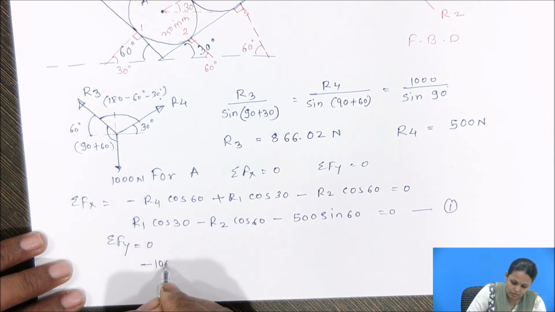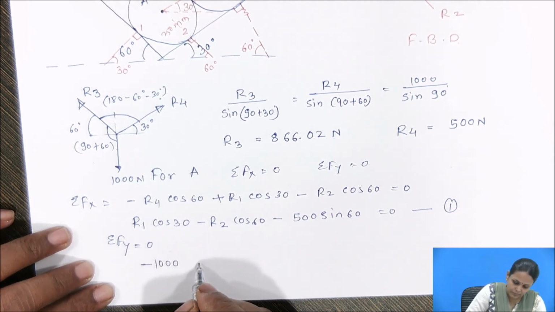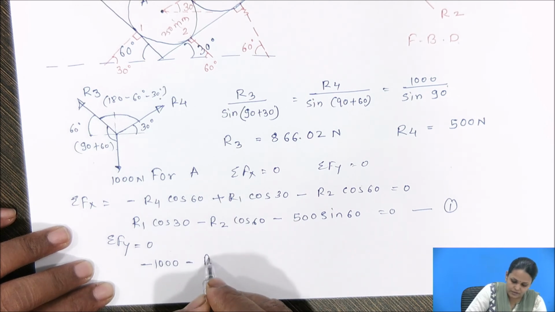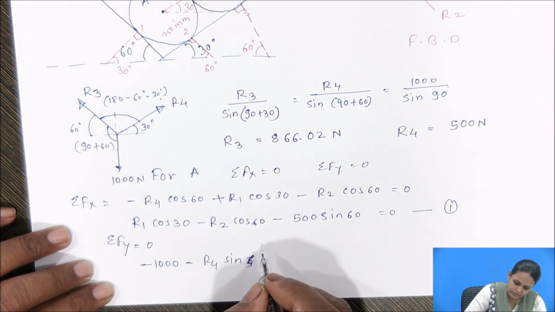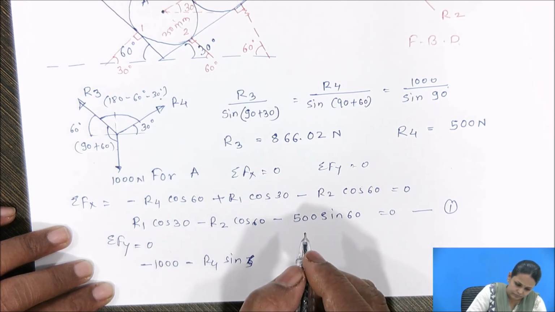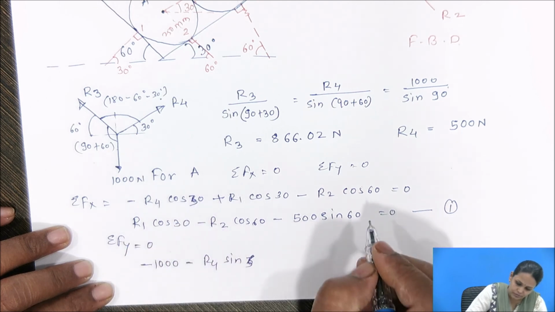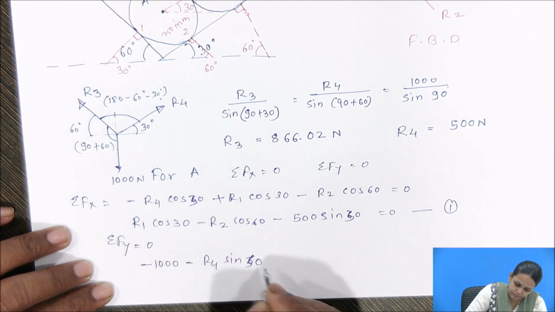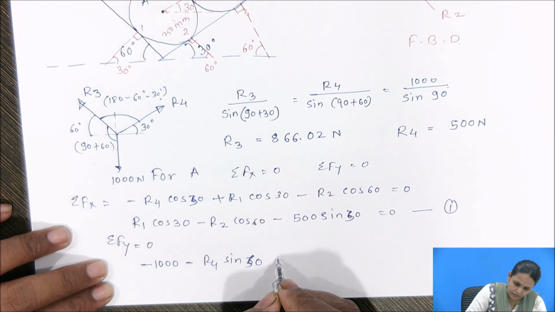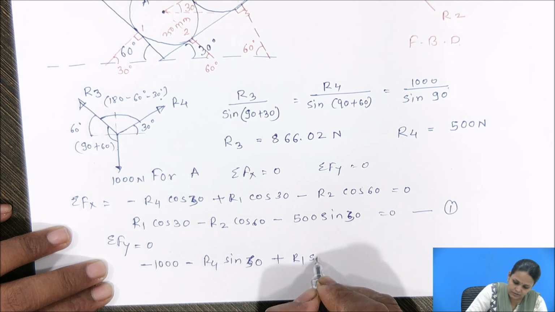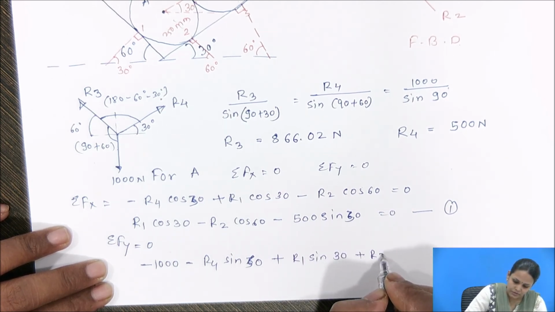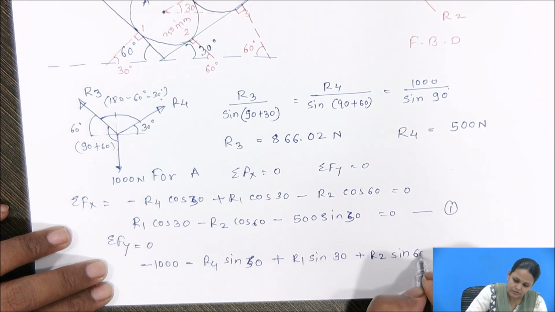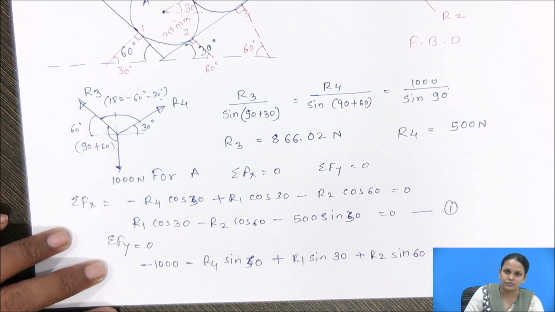It is minus 1000, minus R4 sin 30, plus R1 sin 30, plus R2 sin 60, equal to 0.